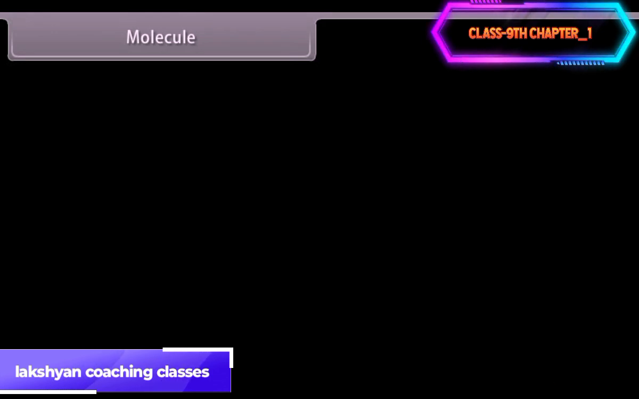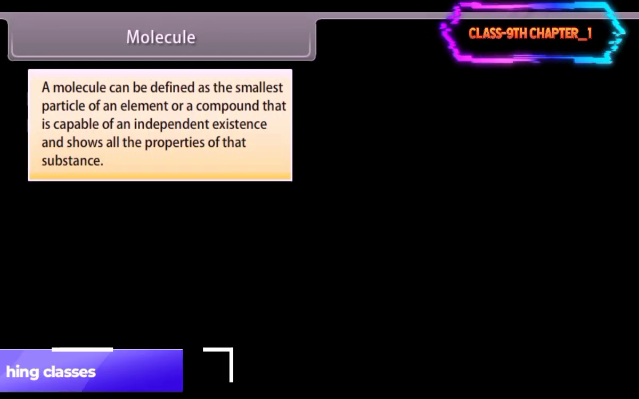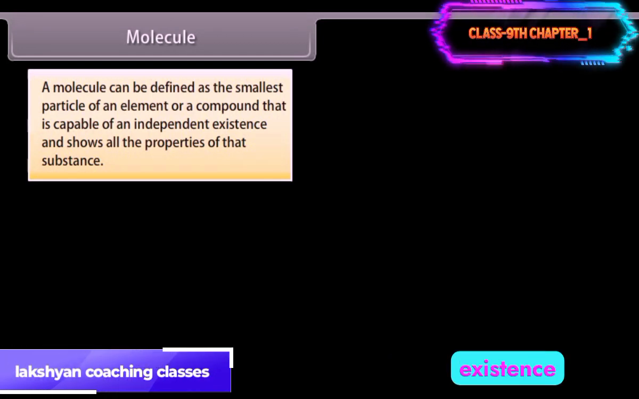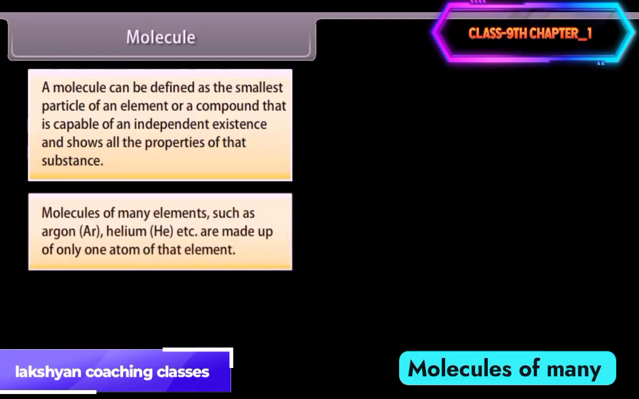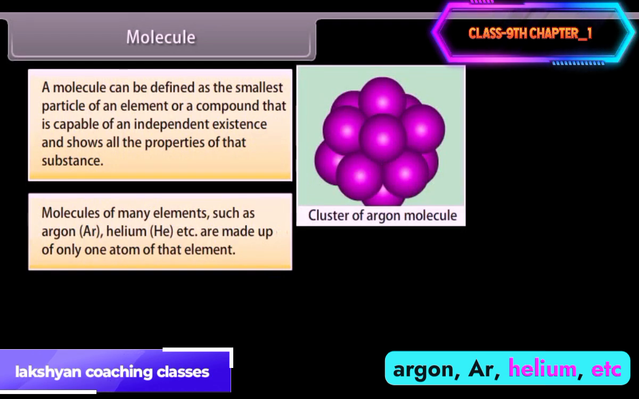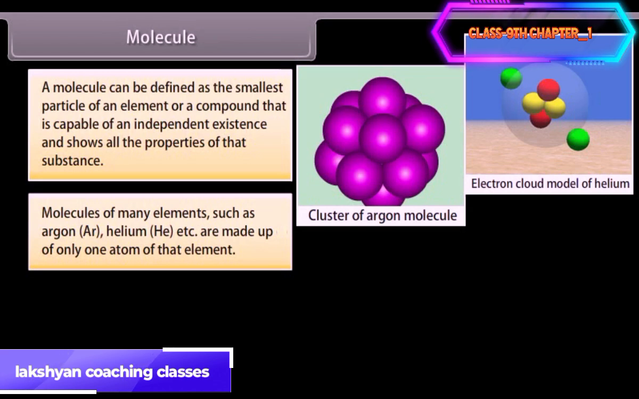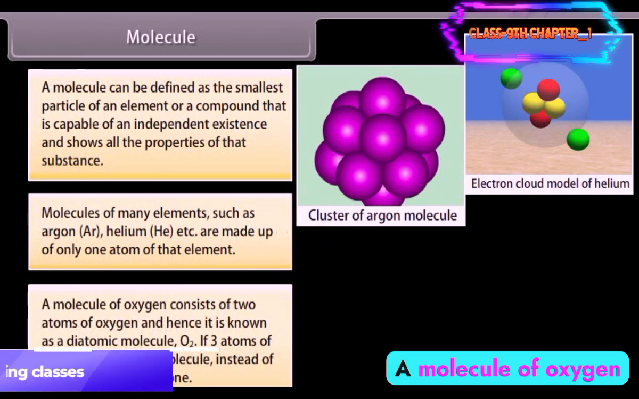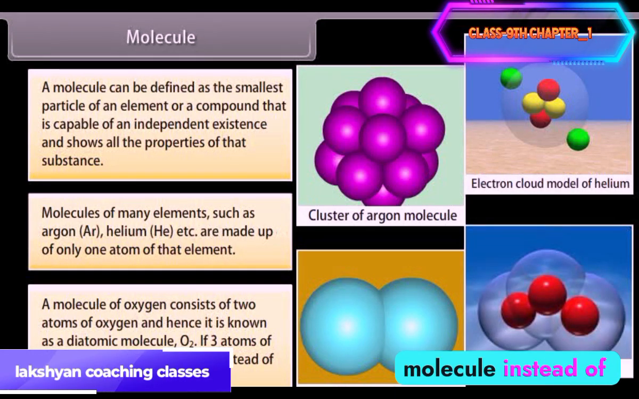Molecule. A molecule can be defined as the smallest particle of an element or a compound that is capable of an independent existence and shows all the properties of that substance. 1. Molecules of many elements such as argon, Ar, helium, etc. are made up of only one atom of that element. 2. A molecule of oxygen consists of two atoms of oxygen and hence it is known as a diatomic molecule, O2. If three atoms of oxygen unite into a molecule instead of the usual two, we get ozone.